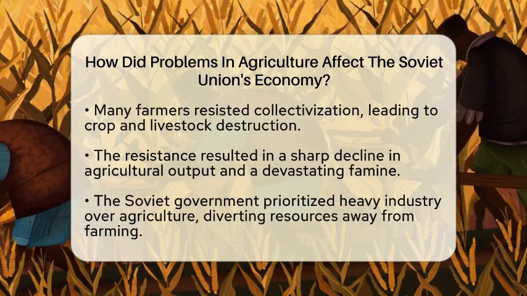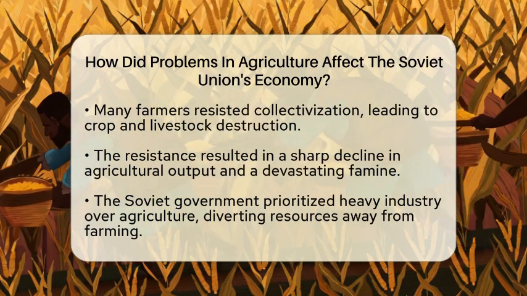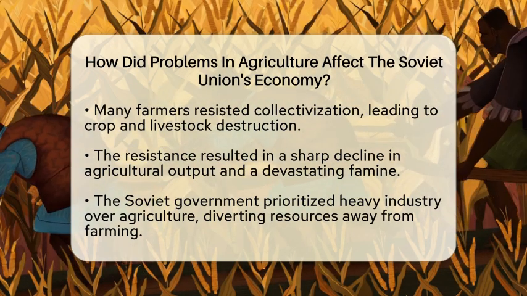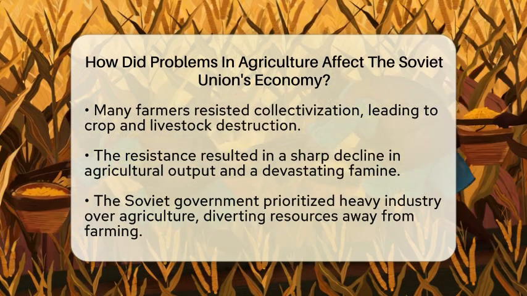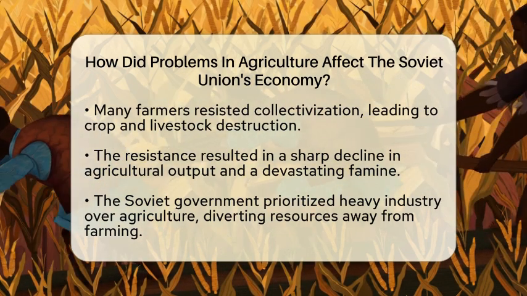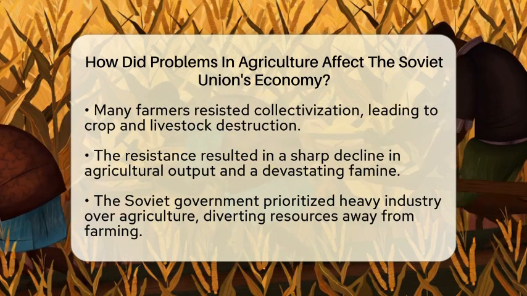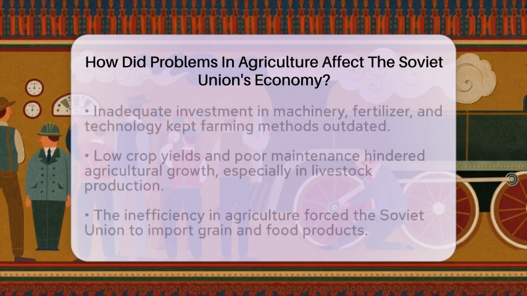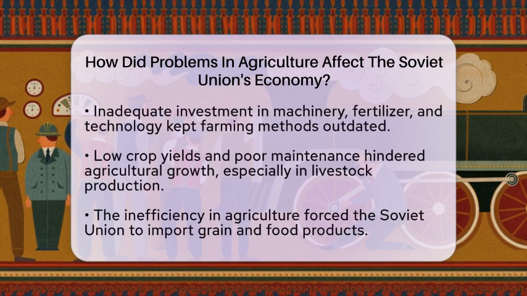The Soviet government prioritized heavy industry over agriculture, directing resources away from farming. This meant agriculture received inadequate investment in machinery, fertilizer, and technology. As a result, farming methods remained outdated, and crop yields were often low. The lack of modern equipment and poor maintenance further slowed growth in agricultural output, especially for livestock and animal feed.